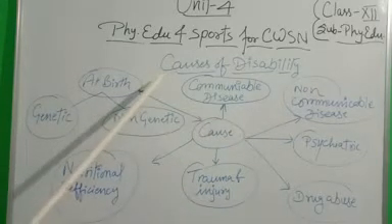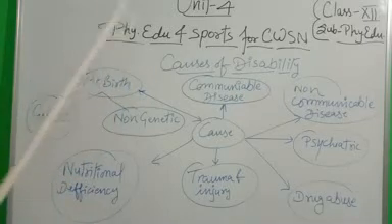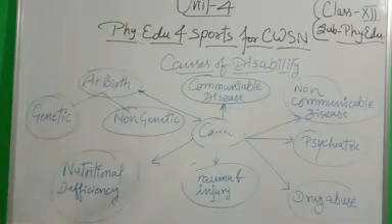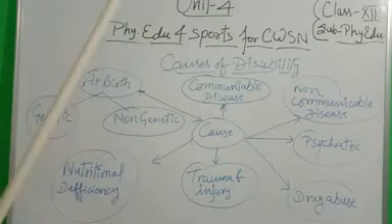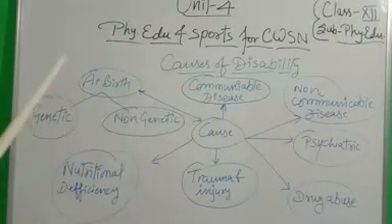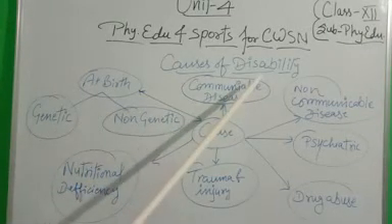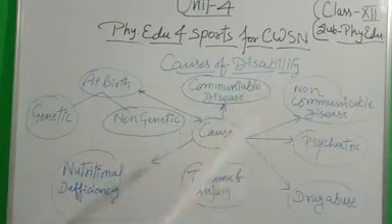The causes of the disabilities are mostly genetic, environmental, or of unknown causes. So, these three are the main causes of the disabilities.